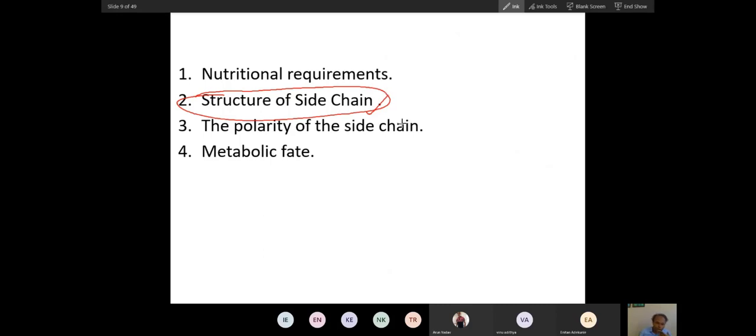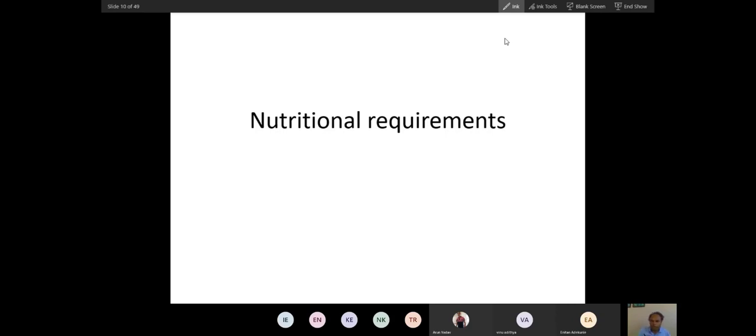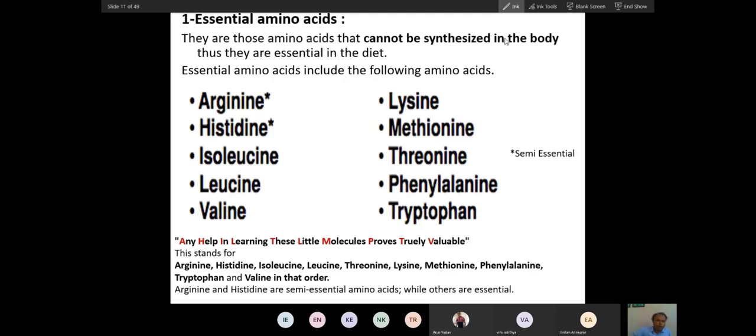Now, if you understand the side chain, then the metabolic fate is also important. We will understand that metabolic fate also. So first, this is very important. If you understand this, you will understand almost all. So today let's talk about the nutritional requirement, because you already know about this. It is a simple type. You already know what the essential amino acids are. These are essential amino acids. Ten amino acids are very easy to memorize. Ten amino acids are essential, and the other ten amino acids are non-essential.